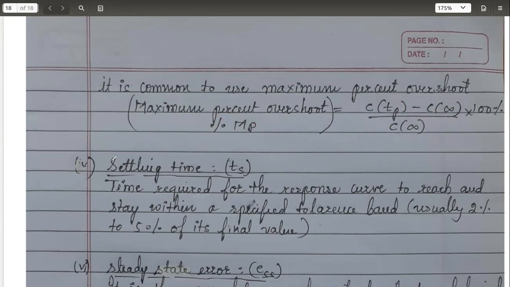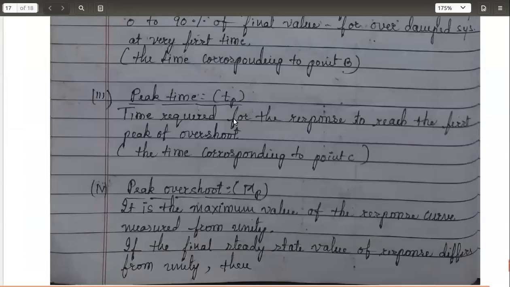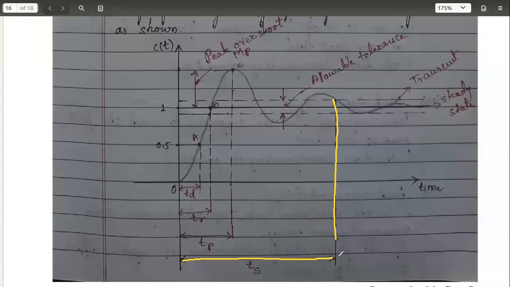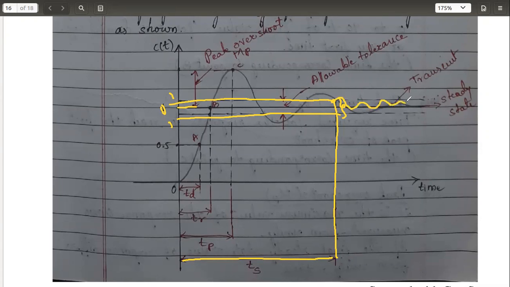Now coming to the next one, that is settling time. Settling time, let me show you the figure first. What is settling time? You can see Ts, this is your settling time. If you see here, I have drawn two more lines. This is your center line. Above and below I have drawn two more lines. This will give you a tolerance range. Meaning the variations of your output after this are tolerable within this range. So that is called settling time.